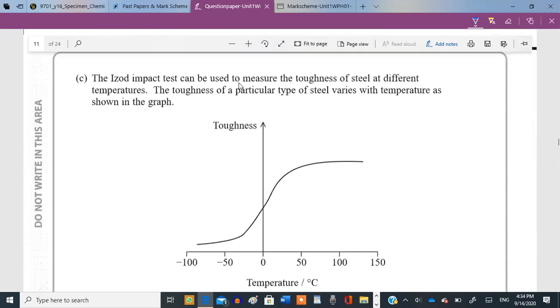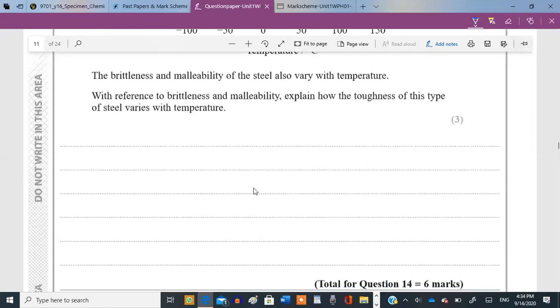The impact test can be used to measure the toughness of steel at different temperatures. The toughness of a particular type of steel varies with temperature as shown in the graph over here. So as temperature rises, the toughness rises to a certain value and becomes constant over there. And as temperature falls, it decreases to a certain value and then becomes constant there. So the brittleness and the malleability of steel also varies with temperature. With reference to brittleness and malleability, explain how the toughness of this type of steel varies with temperature.